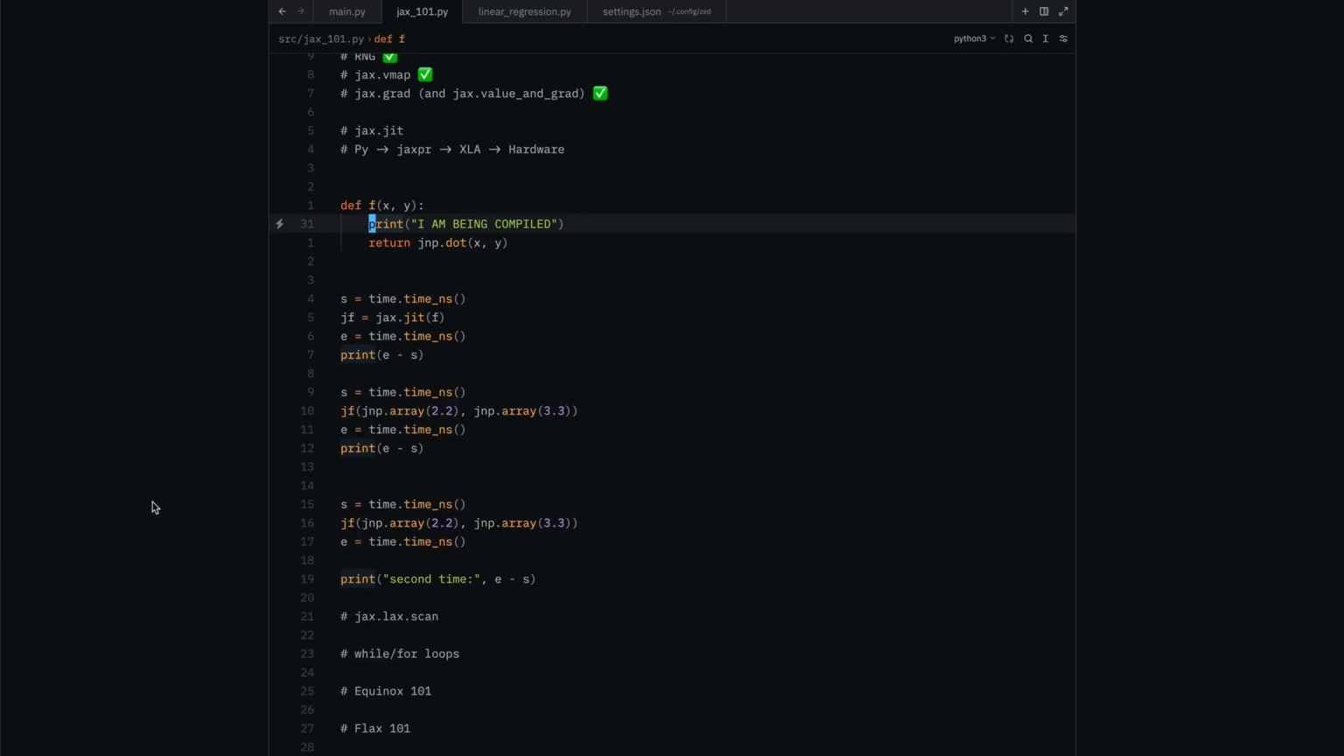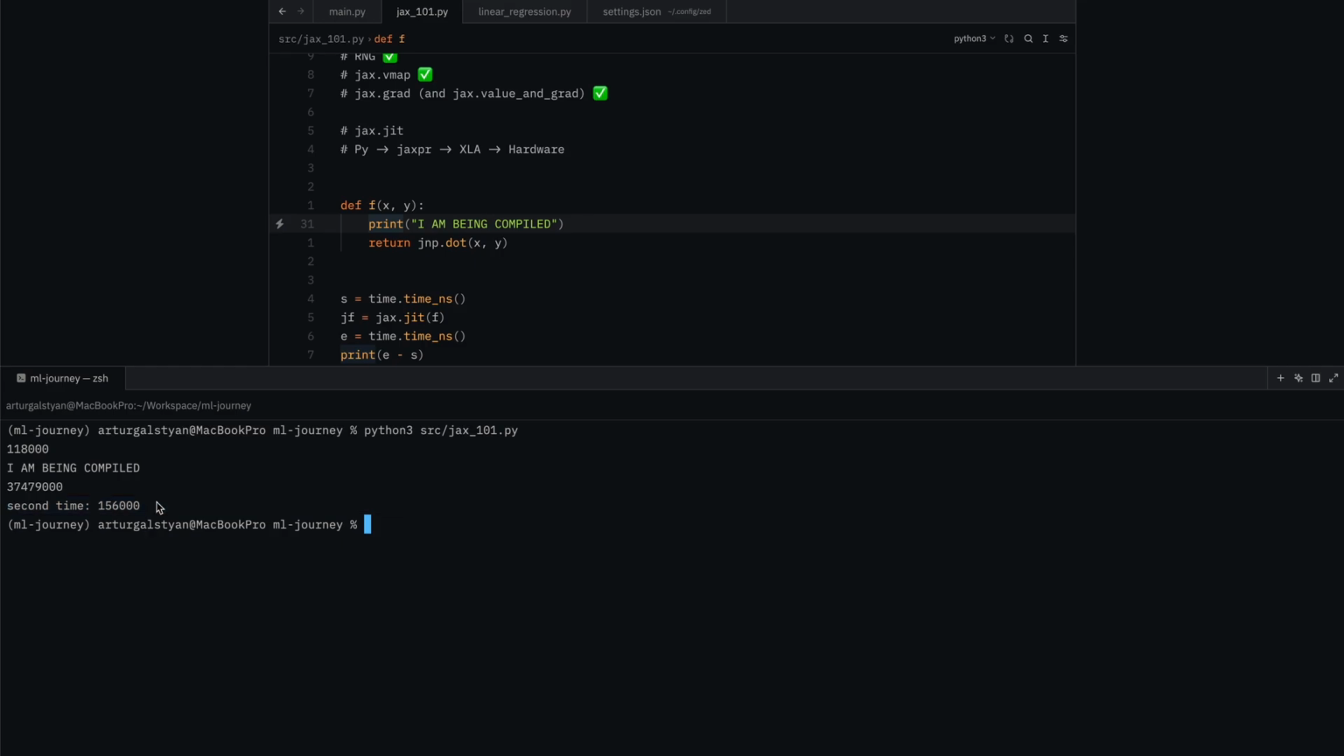And the reason we don't see it the second time is that JAX, when it compiles the function, eliminates every side effect. And this print statement is a side effect. And it needs to do that because compiling your function requires the function to be pure. And a print statement in your function is not pure by definition.